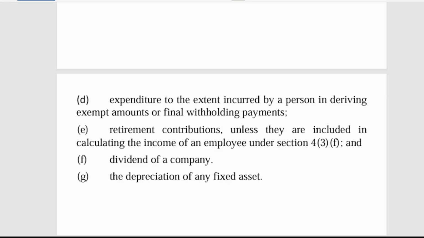Expenditure to the extent incurred by a person in deriving exempt amounts, final withholding payments, retirement contributions, dividends of a company, and depreciation of its assets is also excluded. As I said earlier, these are not allowed. So basically, this is the overview and the theoretical aspect of business income. In the next video, I'll solve questions on business income and all the sections, principles and rules that follow.